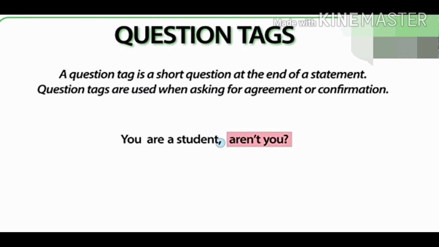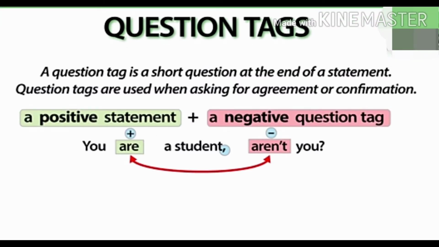Let us see more about that in detail. When using a question tag, a positive statement is followed by a negative question tag. You are a student, aren't you? In this example, you are is positive, so the question tag needs to be negative. That is, aren't you is the question tag.